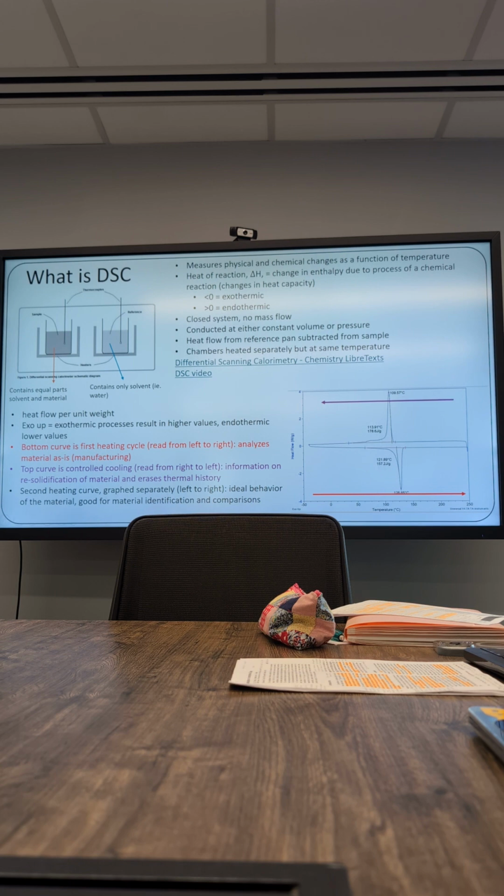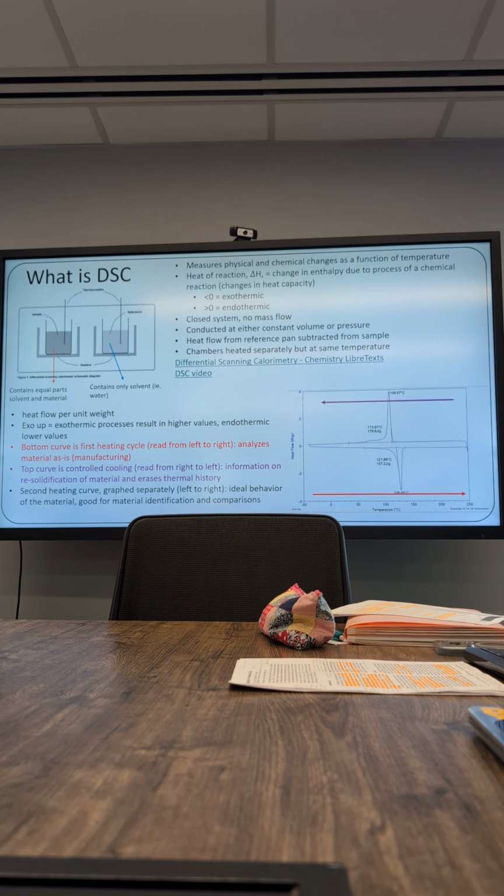You'll see here like exo up, or endo up, or endo down, or whatever, to tell you what reaction's actually happening. So the bottom curve is the first heating cycle read from left to right, and this analyzes the material as is, so it helps you understand what happened during manufacturing or the production of the material.